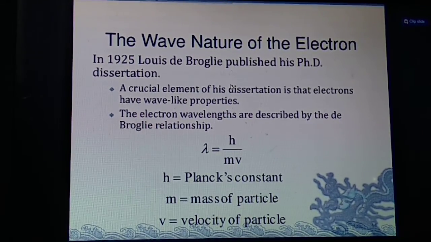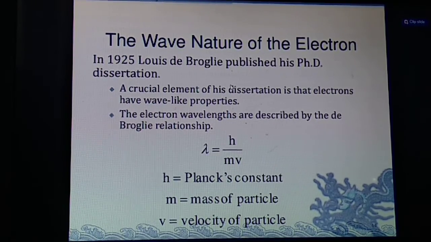Students, you are present here, and we are discussing the topic, the wave nature of the electron. My dear children, in 1925, Louis de Broglie published his theory, that is de Broglie's concept.